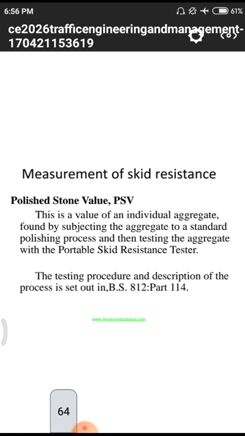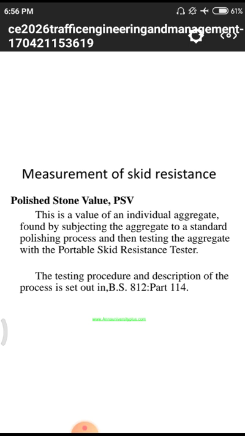Next one, measurement of skid resistance is also directly proportional to this polished stone value. It is directly given in the Bureau of British Standards 812 part 114. This particular part is not involved in our syllabus.